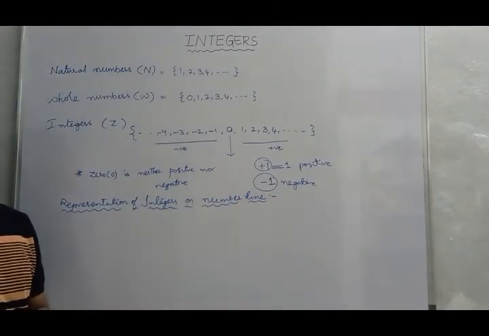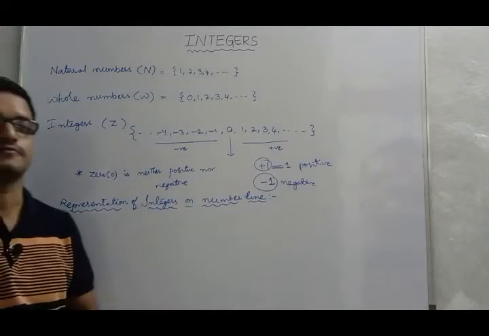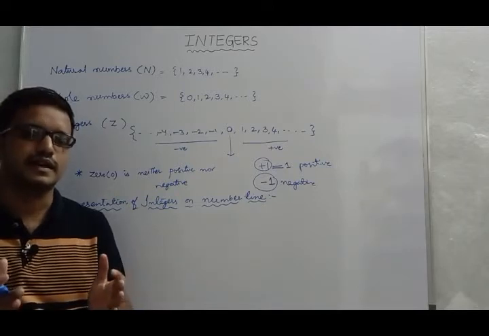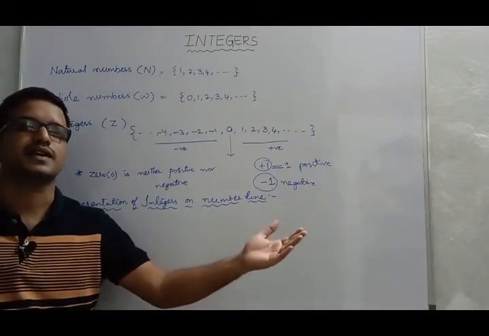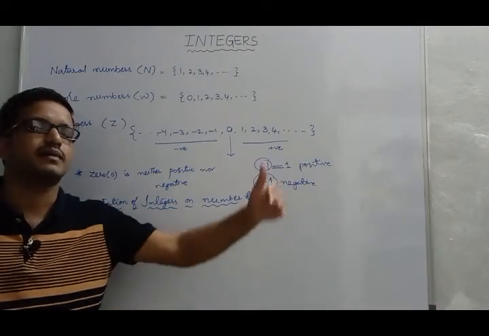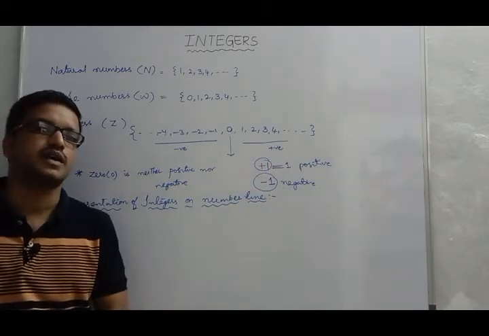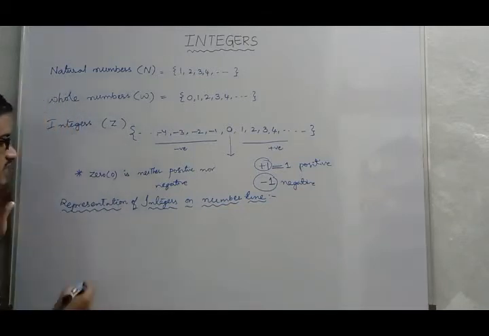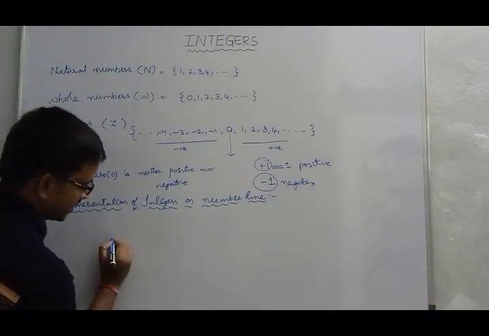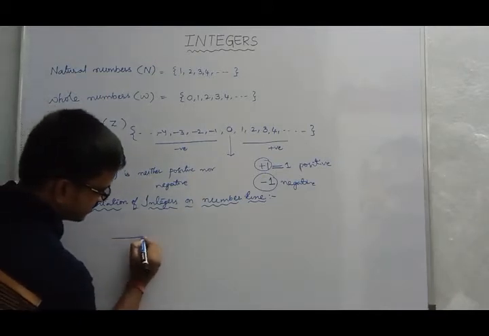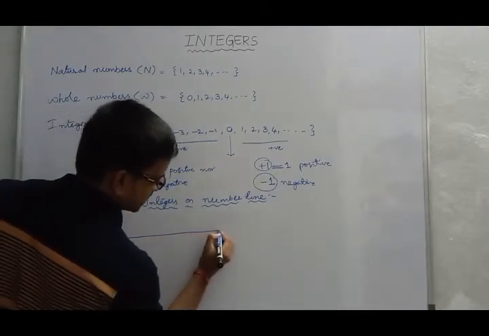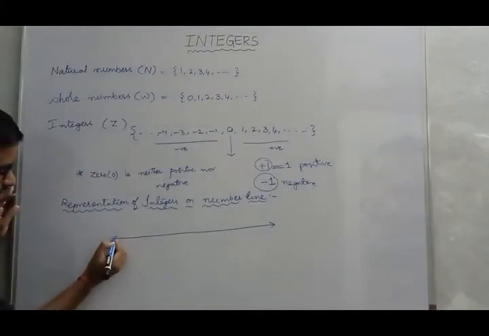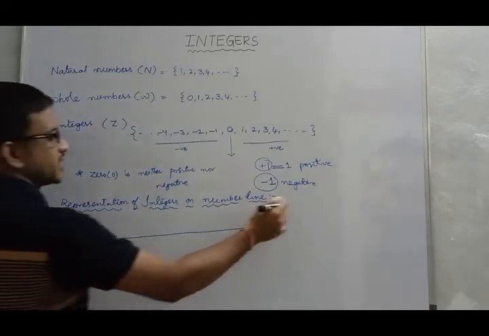In general, we have to take a straight line. Why we have to take a straight line? Because a straight line can be extended both sides infinitely. The right side we can extend by infinite, and at the same time the left side is also extendable. So here I will take one straight line. Here it is, the straight line. The arrowheads represent that it can be extended.